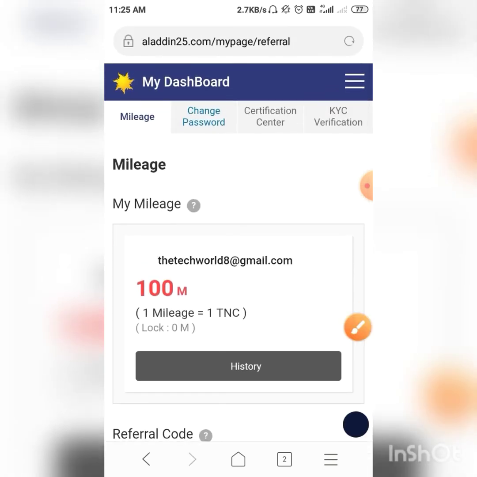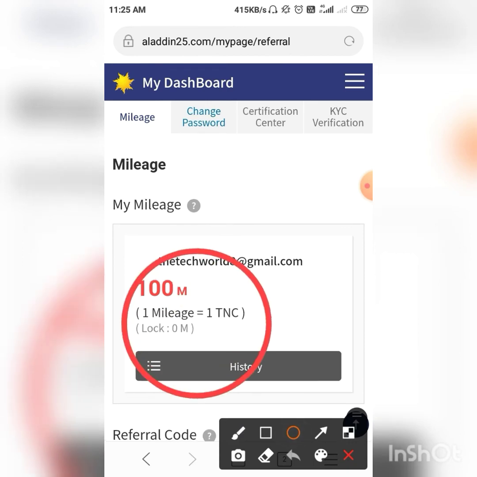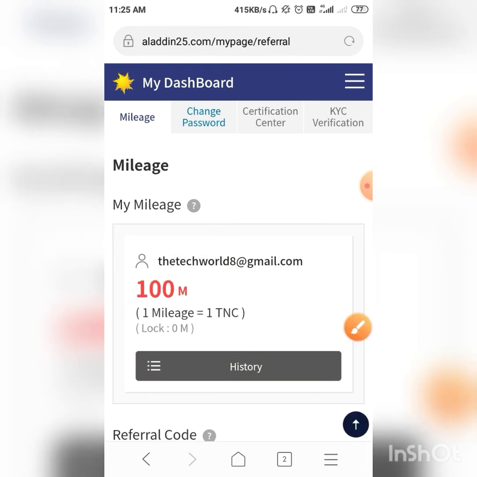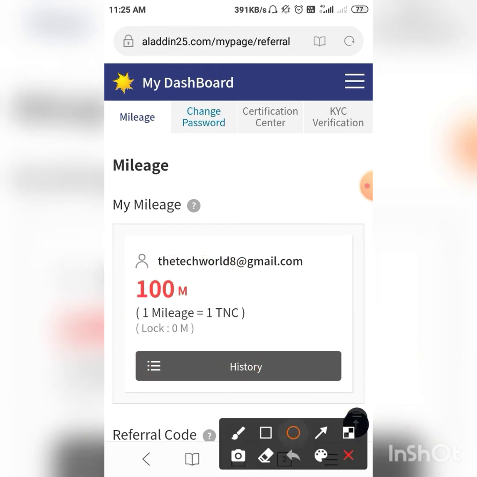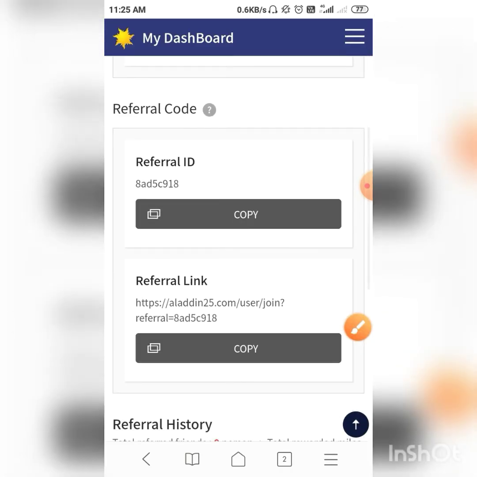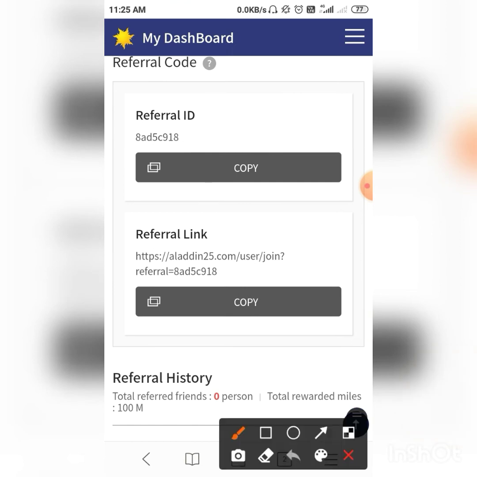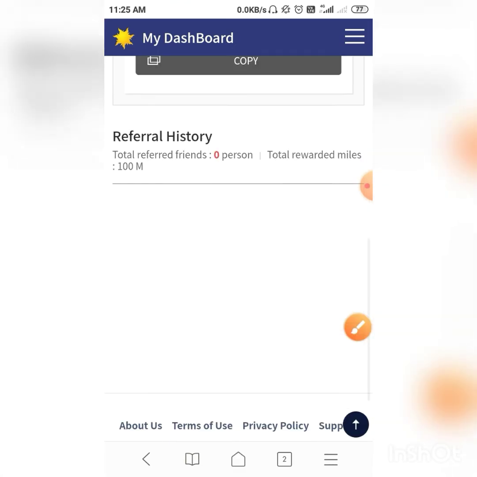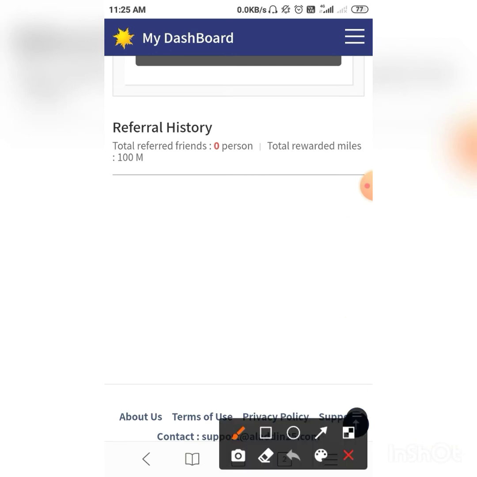So guys, you can check my 100 M, and the email IDs registered this time. This is my referral ID and new referral ID. And if you invite your friend, you check your friend's details here.